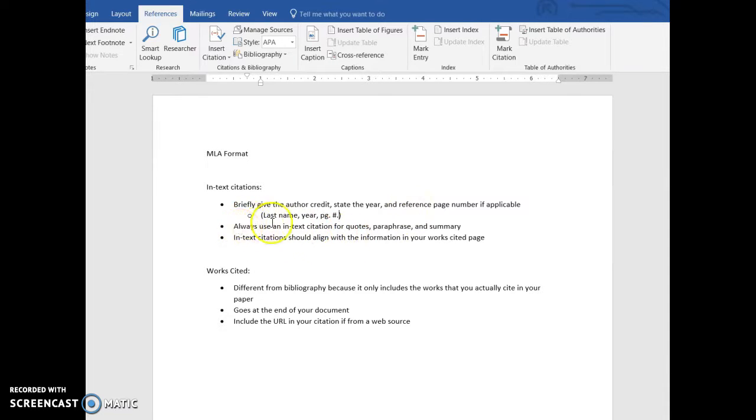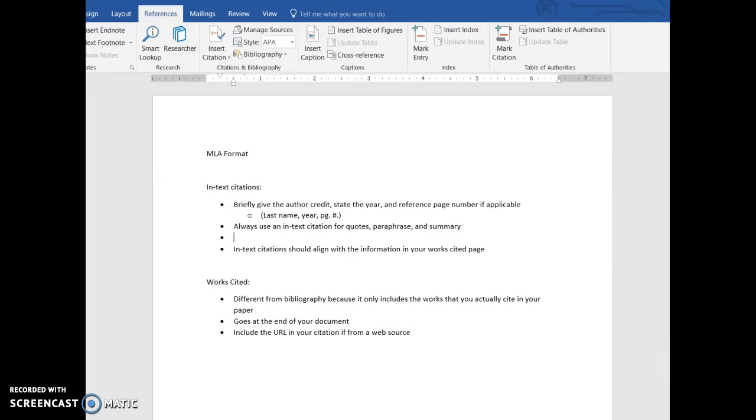So another thing to remember about in-text citations is that you need to always include an in-text citation for quotes, paraphrase, and summary. So if you are quoting something, most people are really good at giving the in-text citation at the end of the quote, but do the same for paraphrase and summary also.